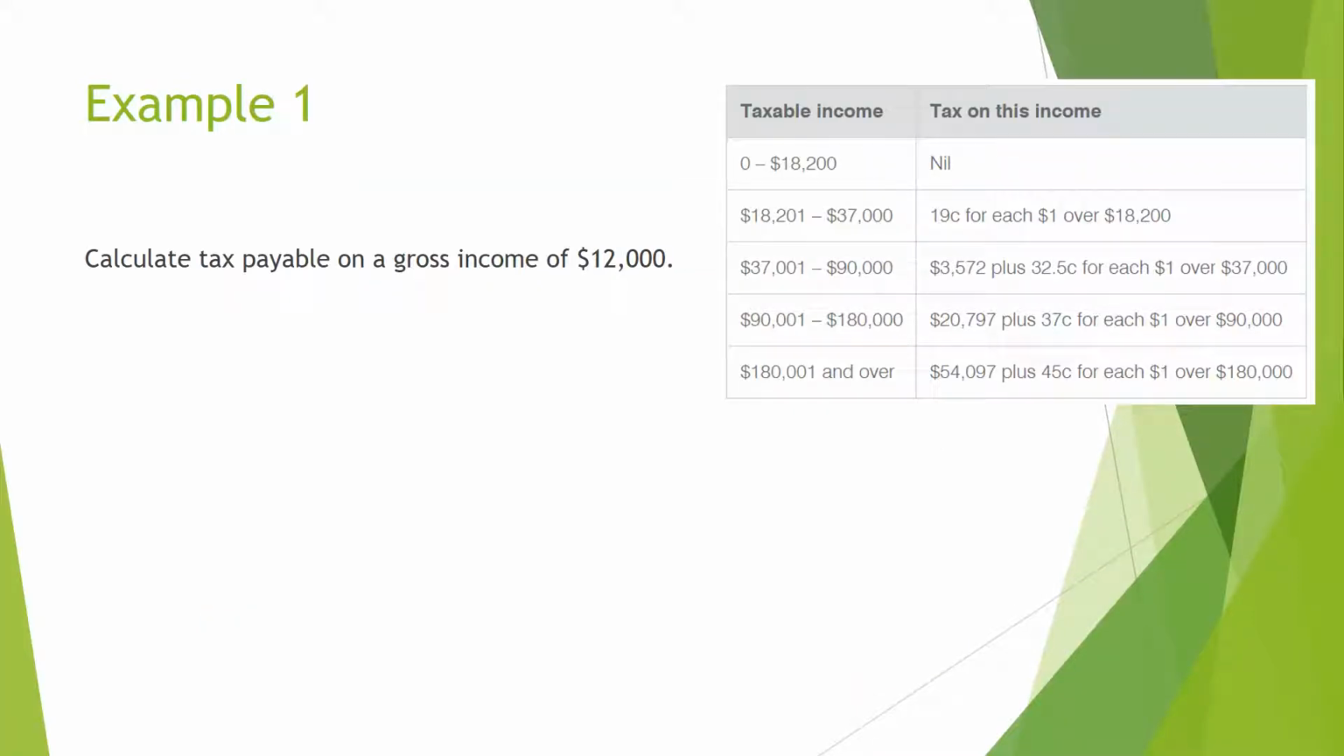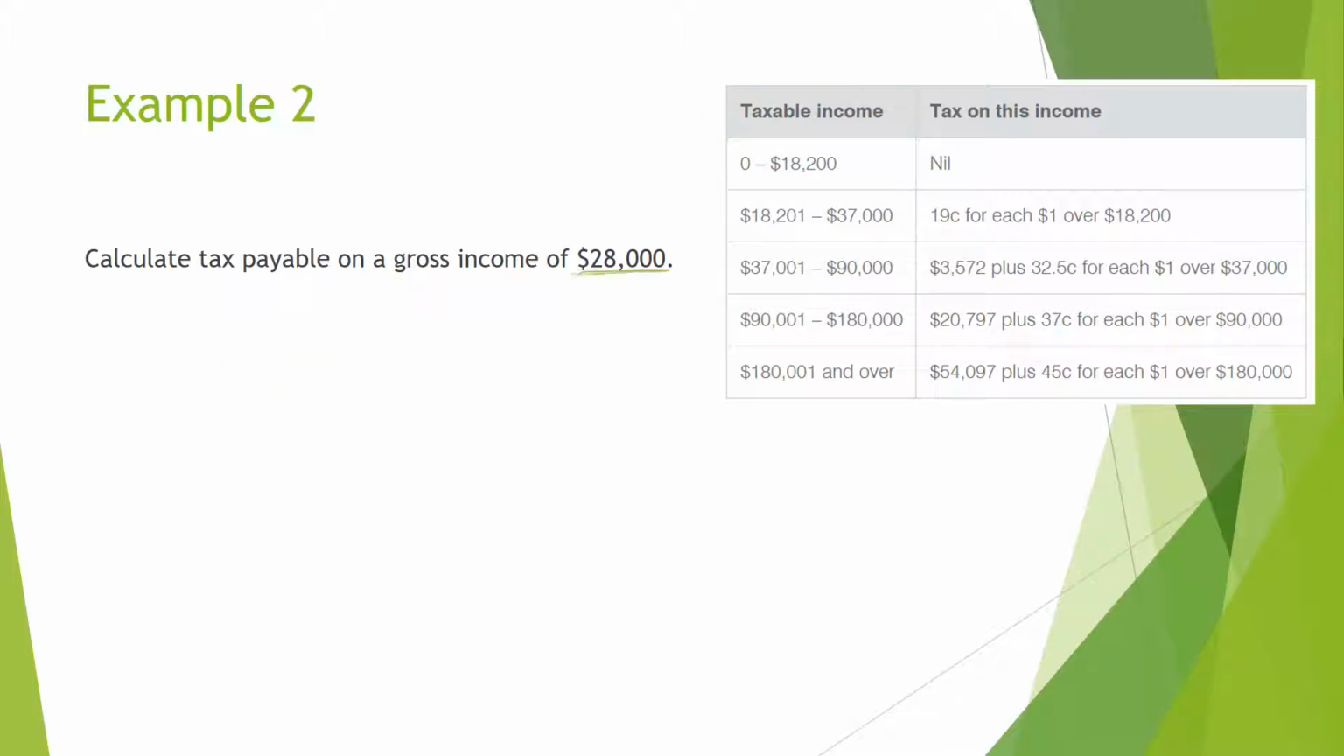Okay, so here's our first example, and this one's a sort of trick question, I guess. Here, our gross income is $12,000. Now what we need to do is find out which bracket in the taxable income it's going to fit in. So 12,000 is between 0 and 18,000, so it's going to go in here, which means that the tax on this income is nothing. So there's going to be no tax payable. So that person has to pay no tax that year.